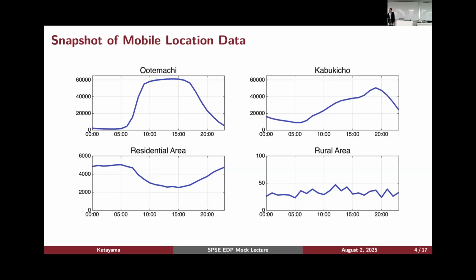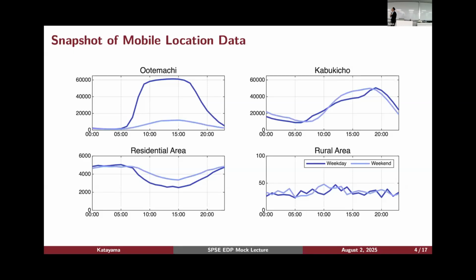Rural areas will have different patterns. Like, it's kind of flat. And this is a part of the Saitama area that I used to take my daughters to. There is a river there. And you can see some spikes around 6 or 8. I guess these are the number of tourists coming to this area using a train. And this is the data based on weekday observation.